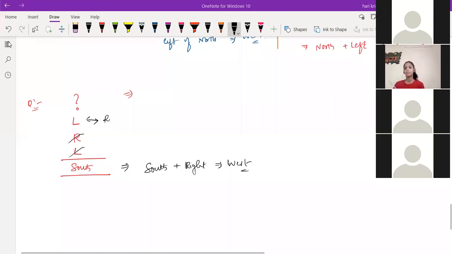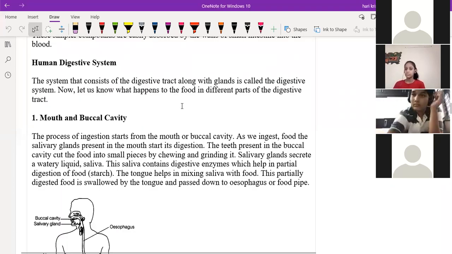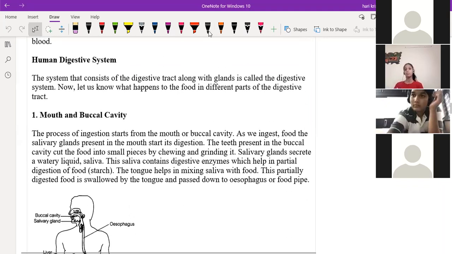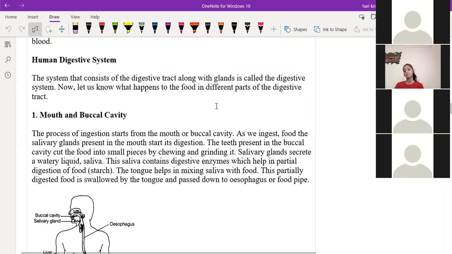So in the last class, you have seen the video and we have seen the overall picture of what has happened. But detailed study we didn't do in the last class, right? So in this class, we'll do the detailed complete study of what is going to happen at each stage. So first, human digestive system.